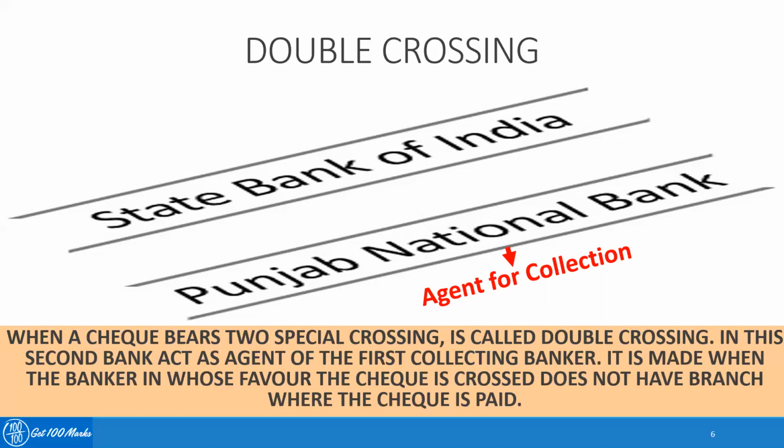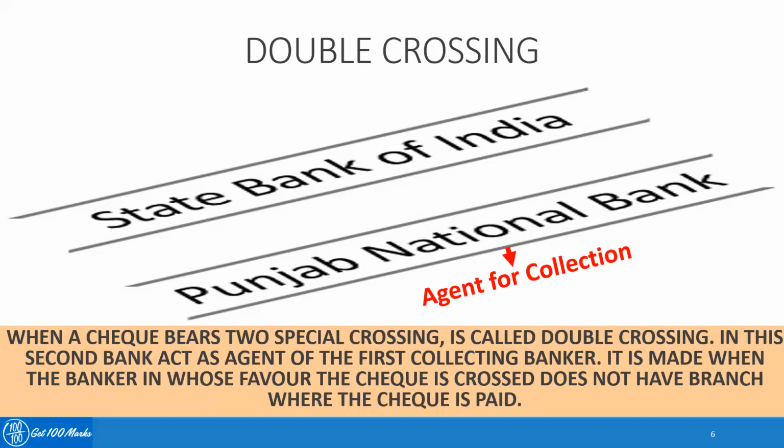Suppose you are issuing a check in the name of Mr. Rakesh, and you are special crossing it using the SBI bank name inside the two transverse lines. It means that the check is payable only to the SBI account of Mr. Rakesh. Suppose the city in which Rakesh is residing does not have a branch of SBI. In that case I can issue a double crossing check where I name another bank, say Punjab National Bank, which has a branch in that particular city, and that bank can act as an agent for collection on behalf of the collecting bank, which is SBI in this case. So this is what double crossing does.